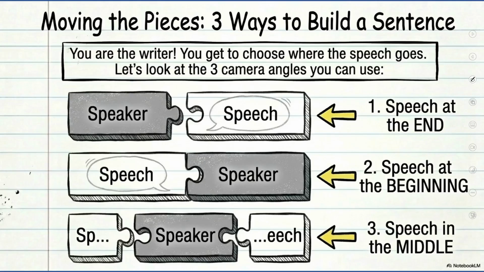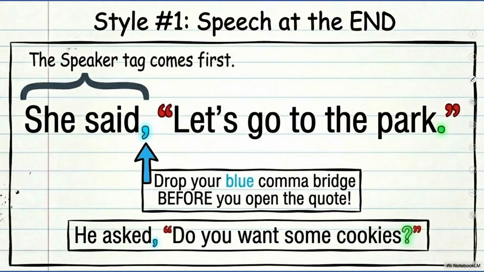Now it has three patterns. Sometimes we write the speaker name, then the speech. Sometimes the speech comes first and then the speaker name. Sometimes the speech comes in the start or in the end, and there is a speaker name in the center. So we will be learning all three types.